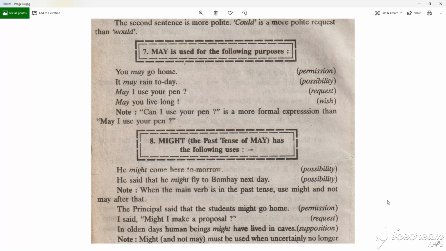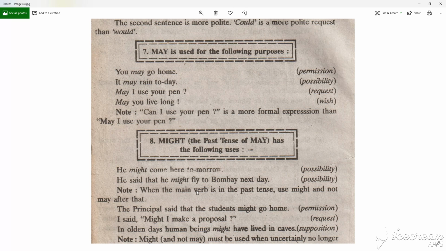May I use your pen? It's a request. May you live long! It's a wish. Note, can I use your pen is a more formal expression than may I use your pen. So let's have the main things once again. May is used for permission, possibility, request, and wish. That's all about the may.